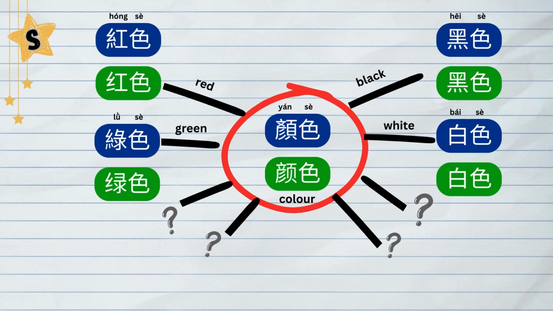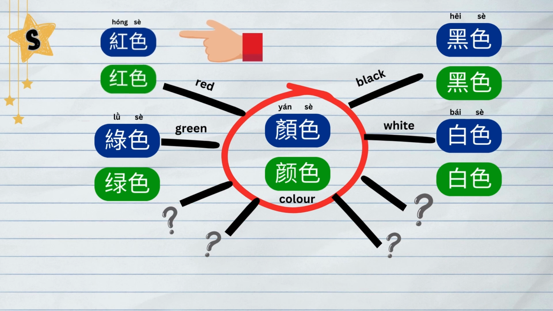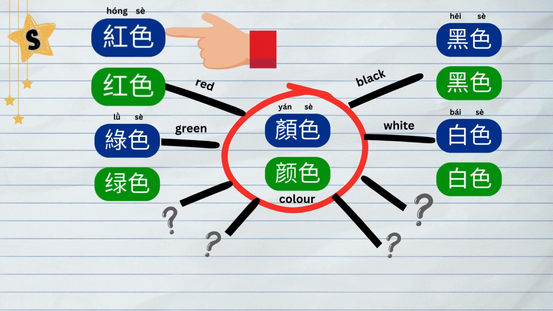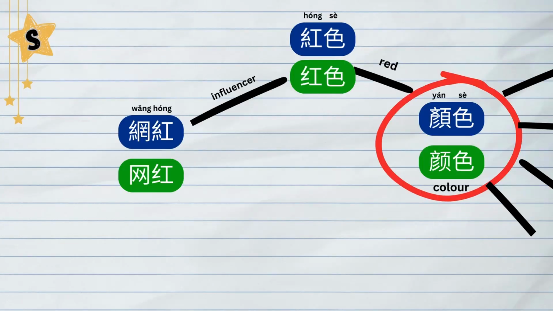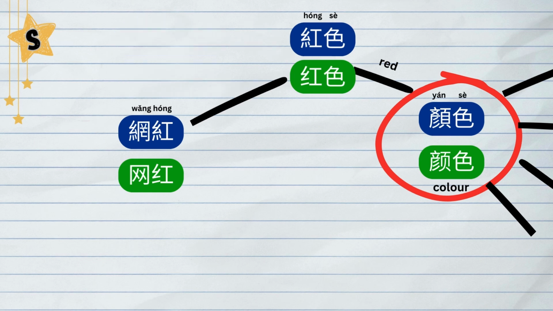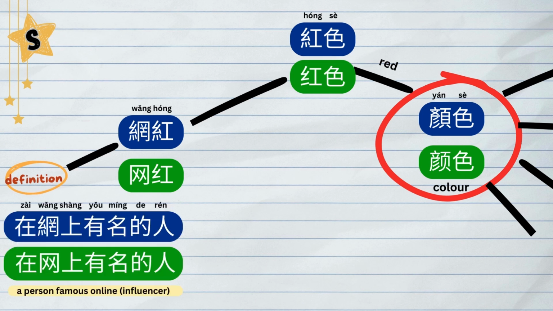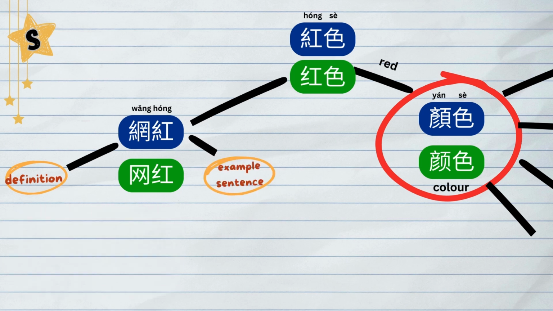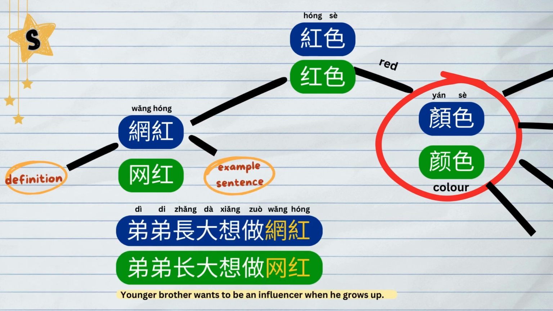You can also expand around 红色 with related terms like 网红 and 红色炸弹. For 网红, you might write the Chinese definition, 在网上有名的人. Or use it in a sentence like, 弟弟长大想做网红.